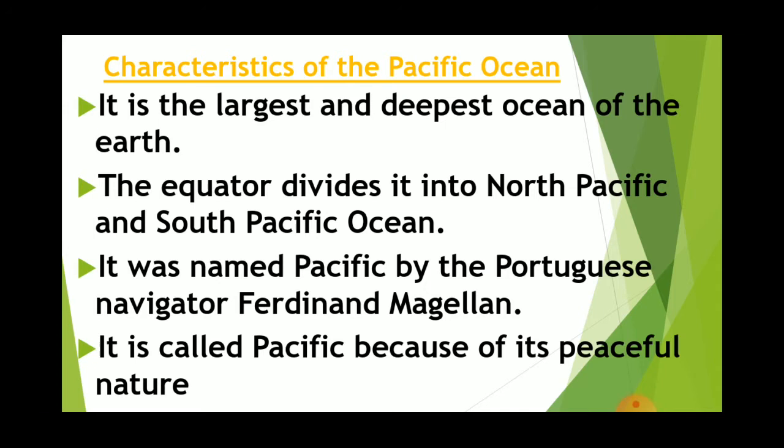The next one is characteristics of Pacific Ocean. What are the characteristics of this ocean? It is the largest and the deepest ocean of the earth. The equator divides it into two parts, that is North Pacific Ocean and the South Pacific Ocean. It is named Pacific by a Portuguese navigator, his name is Ferdinand Magellan. It is called Pacific because of its peaceful nature. So that is all about Pacific Ocean.